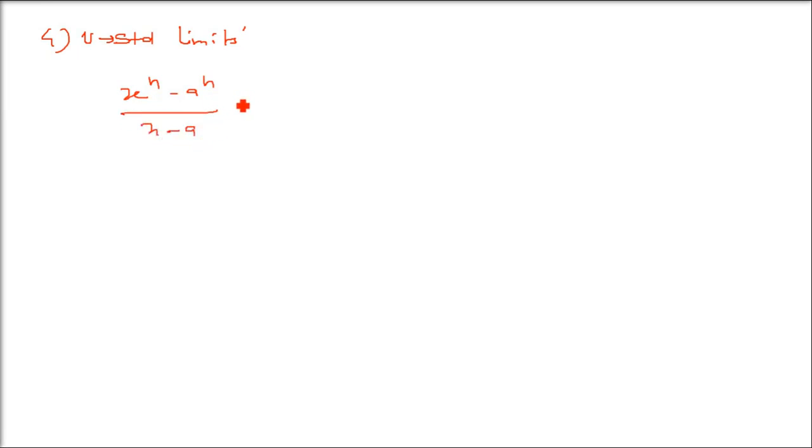This is x to the power n minus a to the power n, over x minus a. Here we have limit x tends to a, it will be n a to the power n minus 1. So wherever we have this kind of algebraic expression, we will directly use n a to the power n minus 1. We will directly use the formula. And this is not the only one. There are other relationships also that can be directly applied. I am giving you one of them so that you understand how we apply it. So you don't have to go to the proof of this.